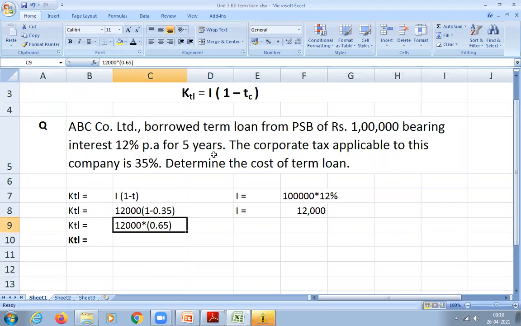So 0.65 into 12,000 is 7,800. So 7,800 is the cost of term loan for the company. Clear? That is the cost of term loan for the company.